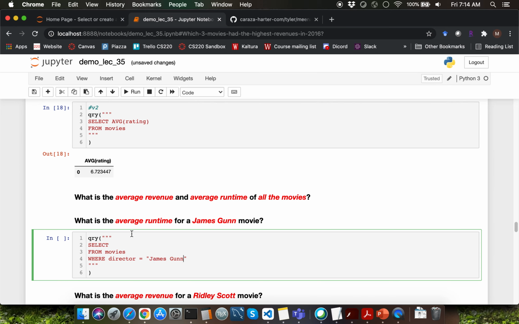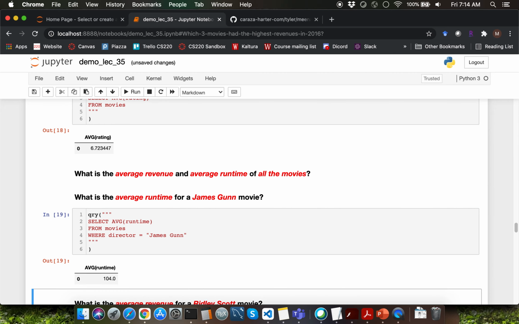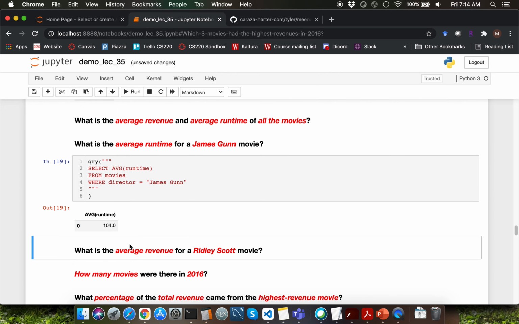What are we interested in selecting? That's going to be average runtime. So I'm going to type AVG keyword, and specify the column name as runtime by saying select AVG of runtime from movies where director equal to James Gunn. Looks like James Gunn movies have an average runtime of 104 minutes.